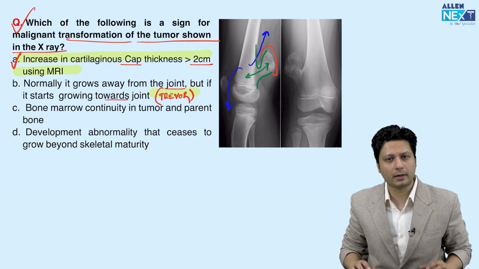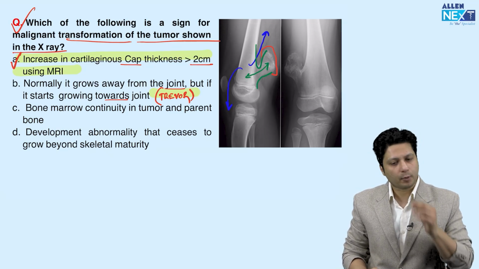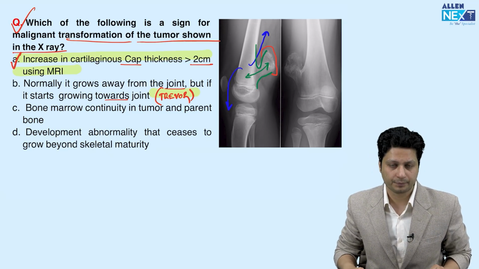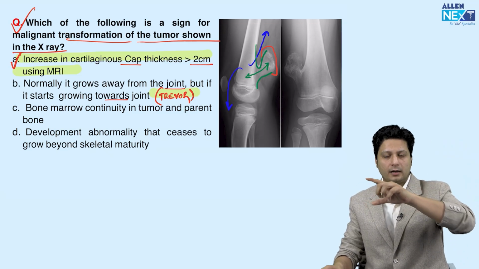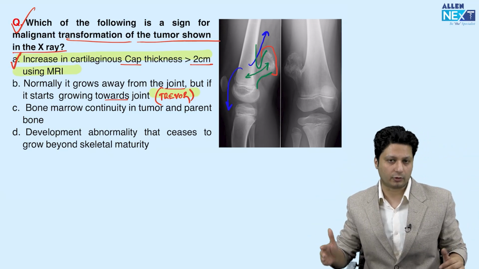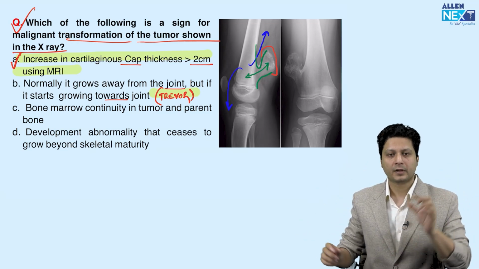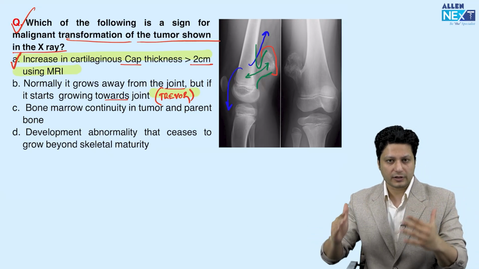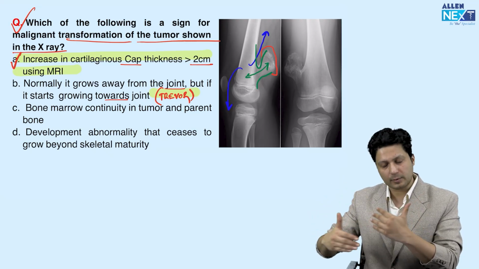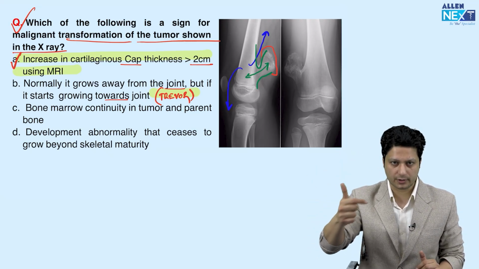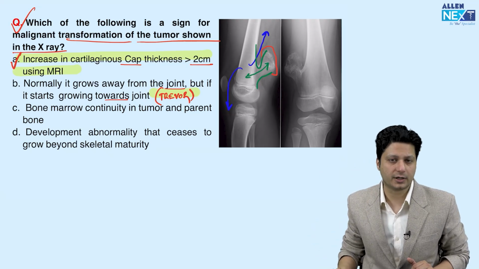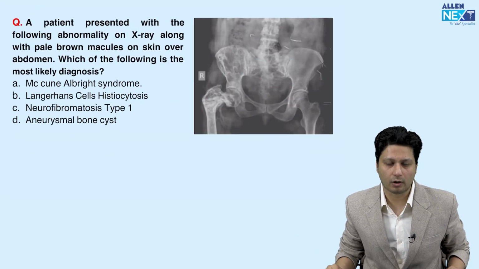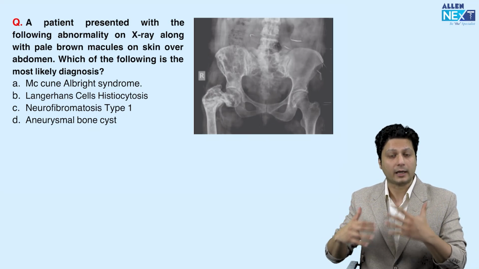That is point number 1. Now point number 2 is again an important point: this is not the first time they have asked this question. They asked it in the 2015 examination also, and from 2015 up to 2023 there was a huge gap where it never got repeated. They asked it as: all of the following are features of malignant transformation of the osteochondroma lesion, except. There also, an increase in the thickness of the cartilaginous cap was provided in the options. So this is not something new. We have already talked about this, and about the importance of this tumor.